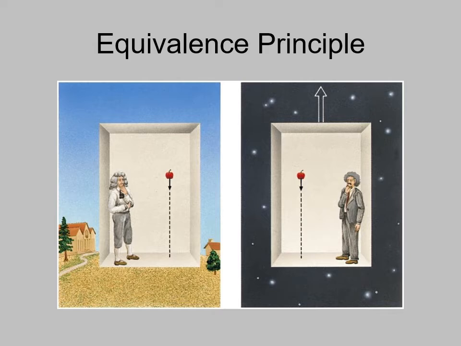Einstein, though, realizes that if the box is accelerating upwards, means it's going faster and faster and faster, when he lets go of that object, then it moves the way it was when he let go, but the box moves up faster and faster and faster until the bottom of the box comes up and hits it. Now, inside the box, it looks like the object went down to the bottom of the box, which is exactly what Isaac Newton saw in the left-hand picture.